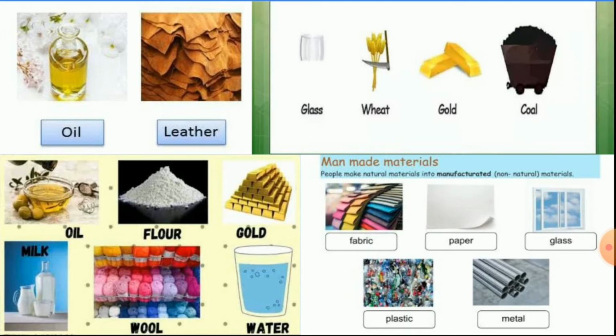Some more examples of material nouns are oil, leather, glass, wheat, gold, coal, flour, wool, milk, water.